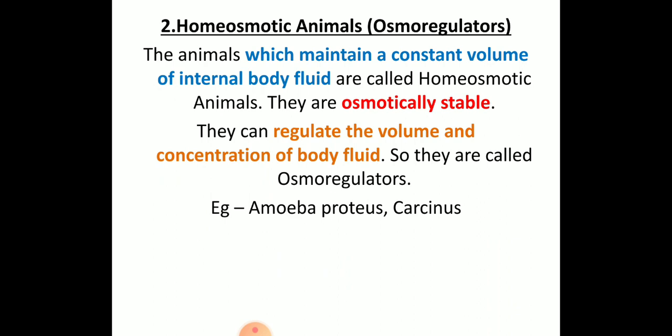So in this session we have seen what we mean by osmoregulation. In that, the definition is very important. And what is osmosis? What do you mean by semi-permeable membrane or partially permeable membrane? Then types of solution is very, very important. They can ask for 3 marks. What are the types of solutions? The hypertonic, hypotonic and isotonic, and the difference between osmoregulators and osmoconformers.